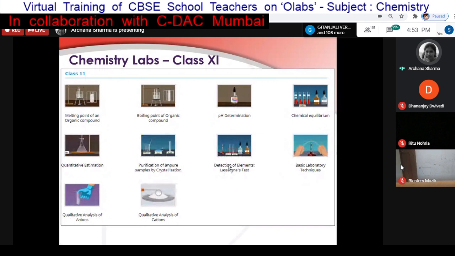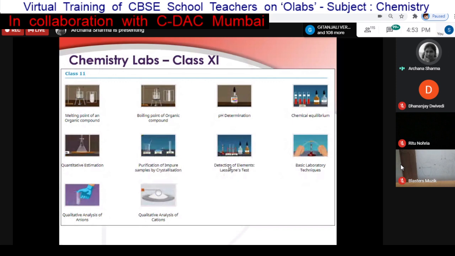It will ask you to upload an Excel sheet where you send the details of the students you want to register. If your school wants to register, they can also register in OLabs through the option for schools. So basically these three options are there,